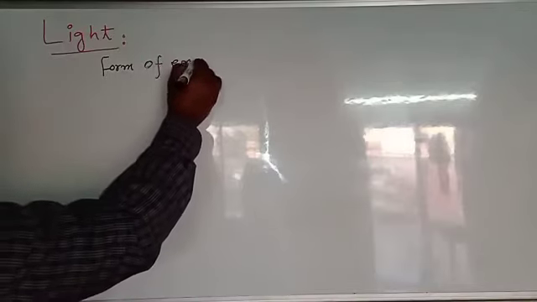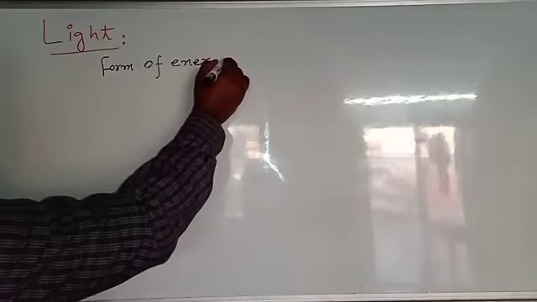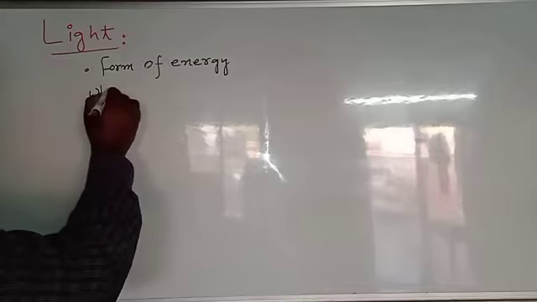What is meant by light? Generally we can see the objects in day to day life. So light is a form of energy which gives the sensation of vision. In general life we are able to see objects because of reflection of light.